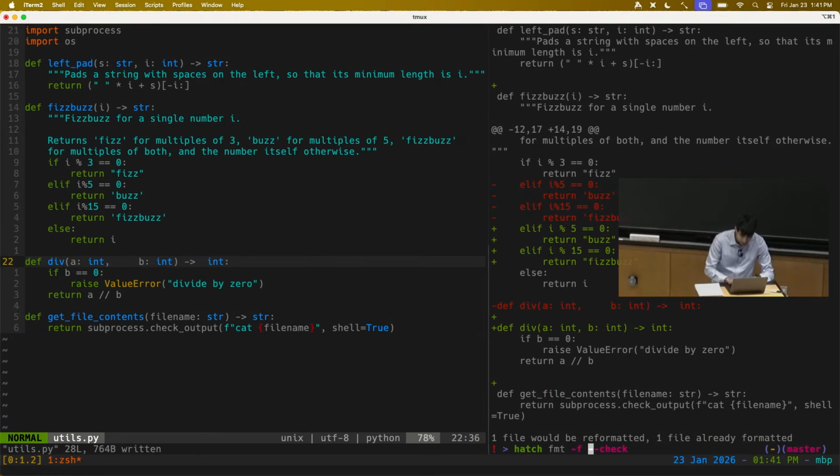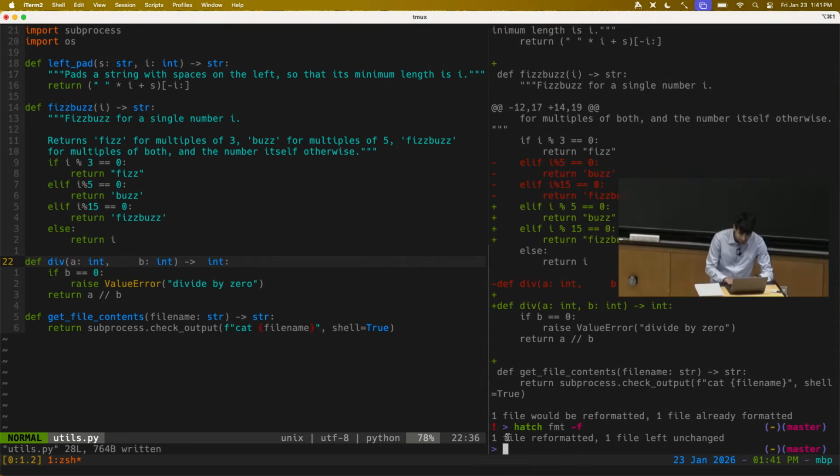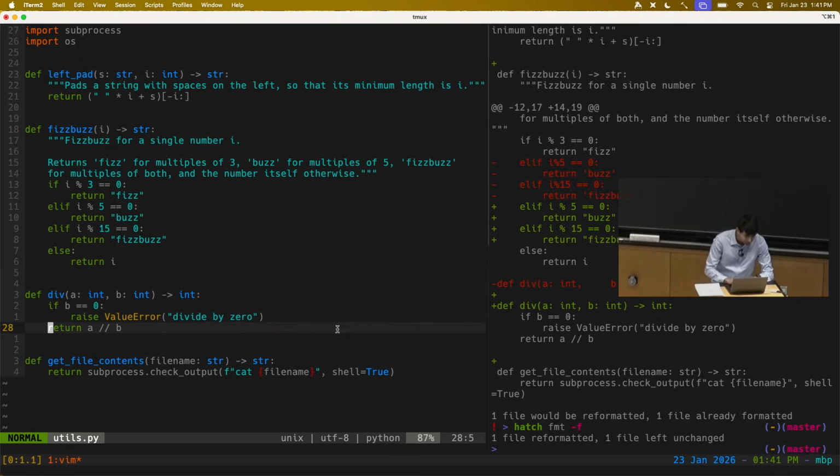So these tools can often be run in a check-only mode, or they can be run in a mode where they actually make the fixes to your code. And so switching back to this hatch fmt -f command without the --check. When I run that, the tool says, okay, one file has been reformatted. And if I reload that file in my editor, I'll see that all the changes it said it was going to make have indeed been made in the code.